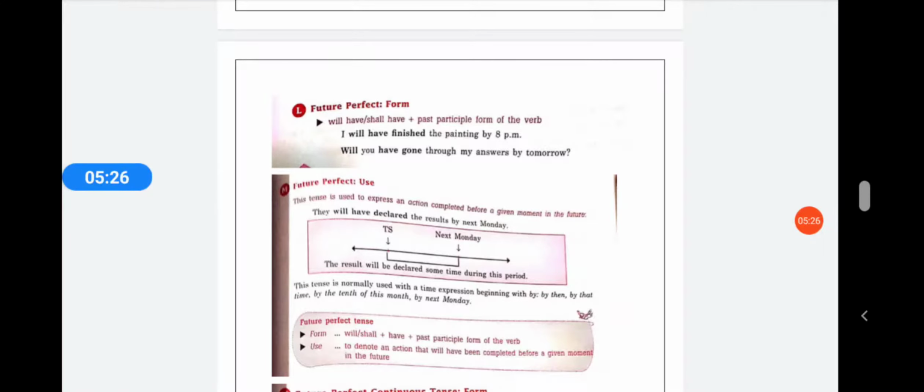This tense is used to express an action completed before a given moment in the future. Now, you're saying that they will have declared the results by next Monday. मतलब वो next Monday तक तो results बता चुके होंगे. Here you are saying that they will have declared the results by next Monday.